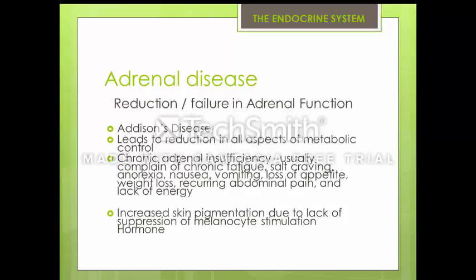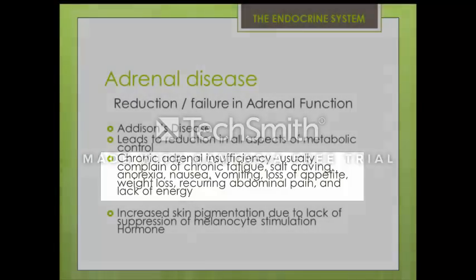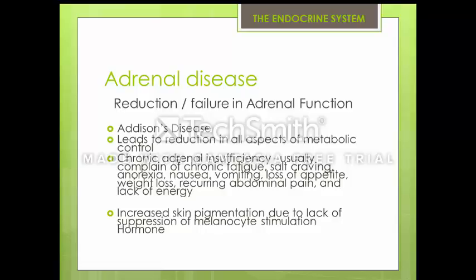Reduction or failure of adrenal function can result in Addison's disease, and this leads to a reduction in all aspects of metabolic control. In cases of chronic adrenal insufficiency, usually the patient will complain of chronic fatigue, salt craving, loss of appetite, nausea, recurring abdominal pain, and lack of energy. As cortisol is responsible for suppression of melanocyte-stimulating hormone, the patient may also display increased skin pigmentation.